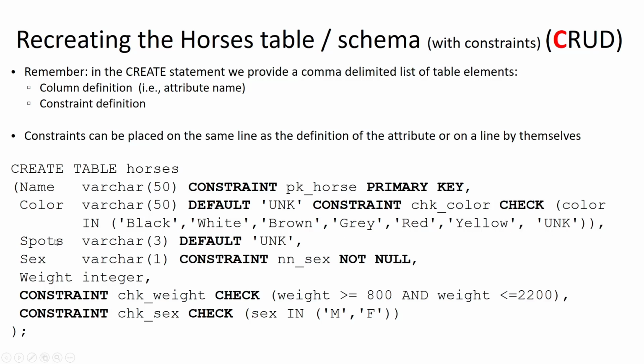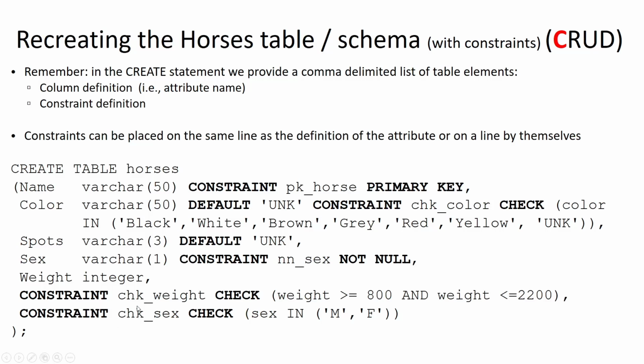Then a comma, the attribute spots, which is a varchar 3. It has a default of unknown. Then we have our attribute sex, which is a varchar 1. We have the constraint that it is not null, and we're calling that nn_sex. And then we have our attribute weight, which is an integer. And then here at the bottom, we have two additional constraints. One that we're checking that the value of weight is greater than or equal to 800 and less than or equal to 2200, so that our weight is between 800 and 2200 pounds.